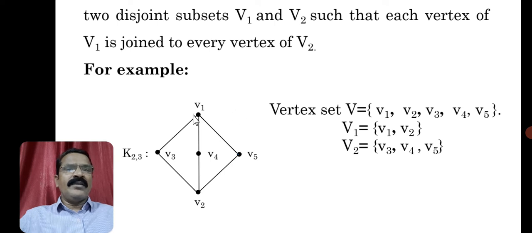So you can see here v1 is adjacent with v3, v1 is adjacent with v4, v1 is adjacent with v5. Similarly, the other vertex v2 of V1 must be adjacent with all the vertices of the second set V2. That's why v2 is adjacent with v3, v4, v5. So therefore, this is an example of a complete bipartite graph.